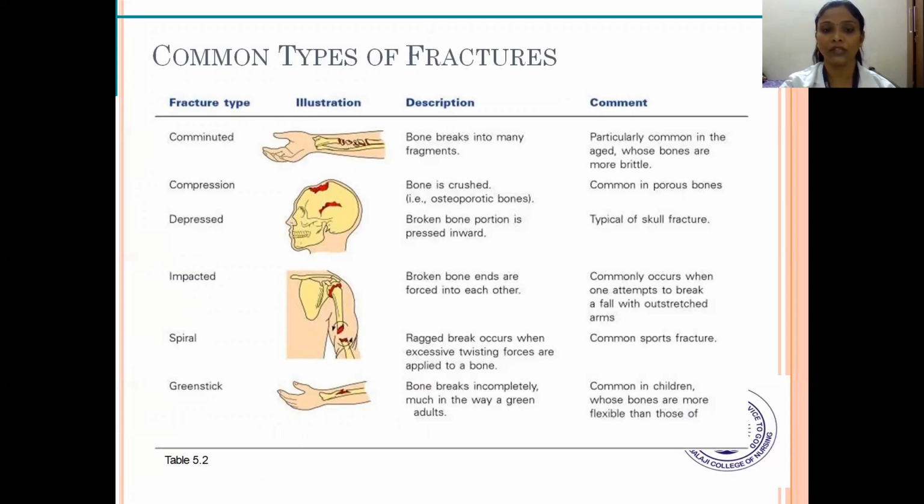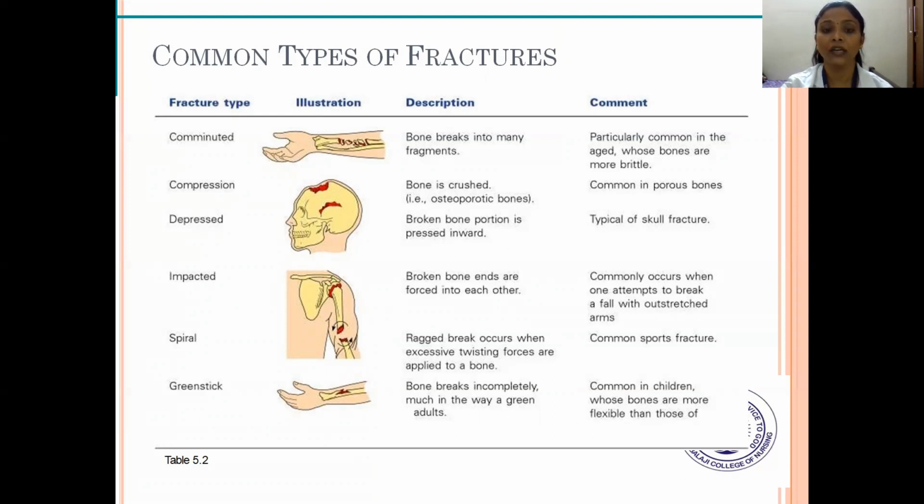You can see this picture and the description. When the bone breaks into many fragments, it is called a comminuted fracture. That is particularly common in the aged, whose bones are most brittle. Compression: the bone is crushed, as in osteoporotic bones, common in porous bones. Next, depressed: a bone portion is pressed inward. Typically that occurs in a skull fracture.